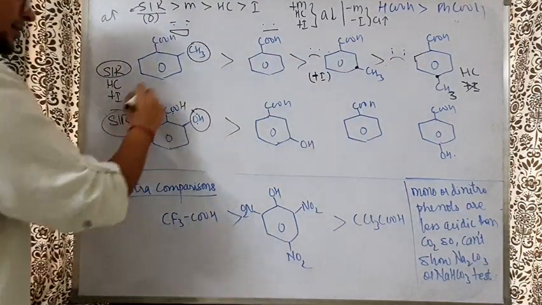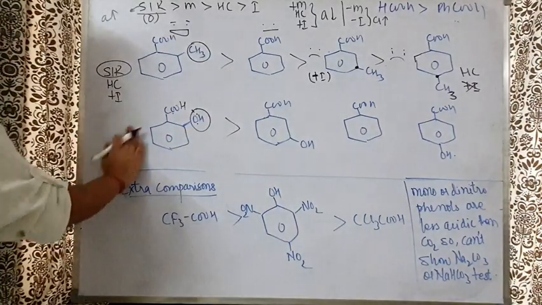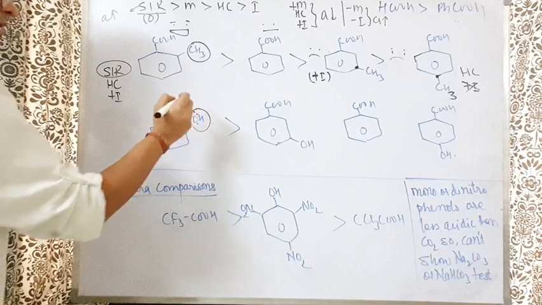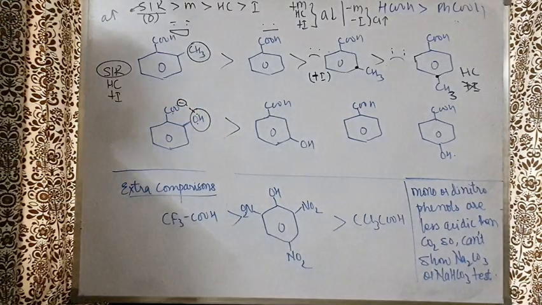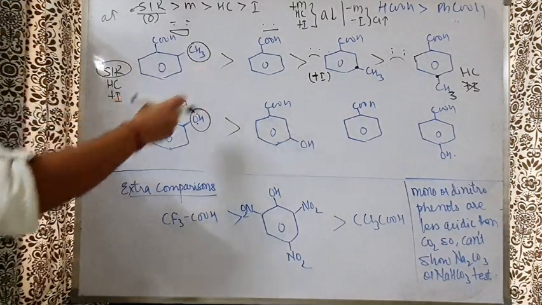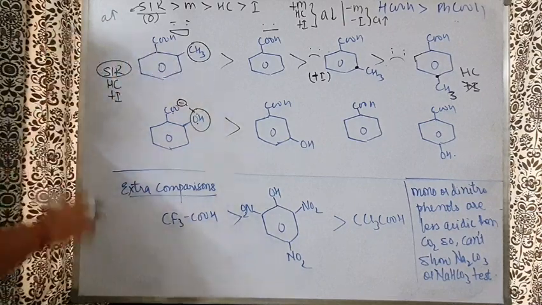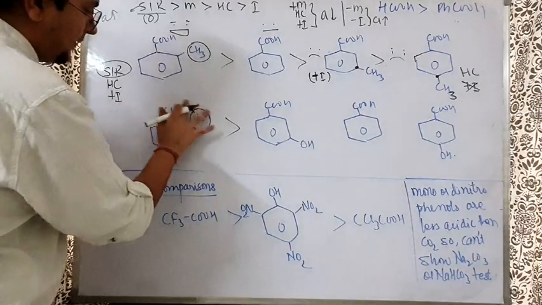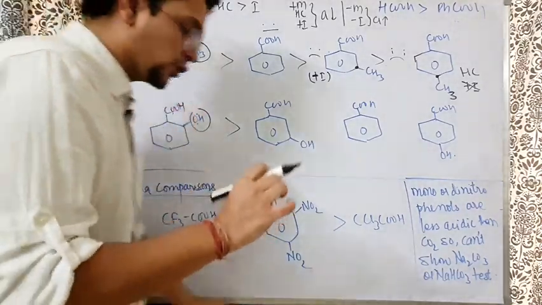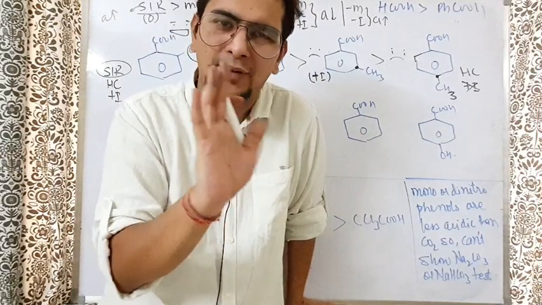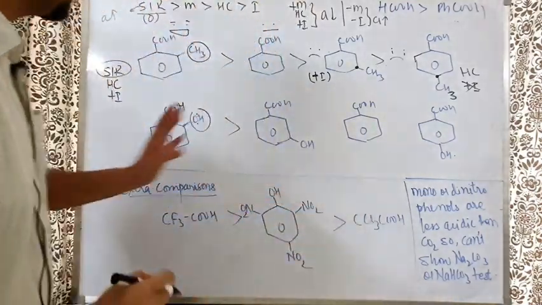Then next, in this situation what happens? There is a situation where H plus goes out, the negative charge comes here, and a very strong hydrogen bond is possible. We know this thing: when the H plus goes out and there is a chance of getting a hydrogen bond, then H plus will happily go out. But as I've told you previously, OH group, NH2 group, and fluorine are so small that they do not show the SIR effect.